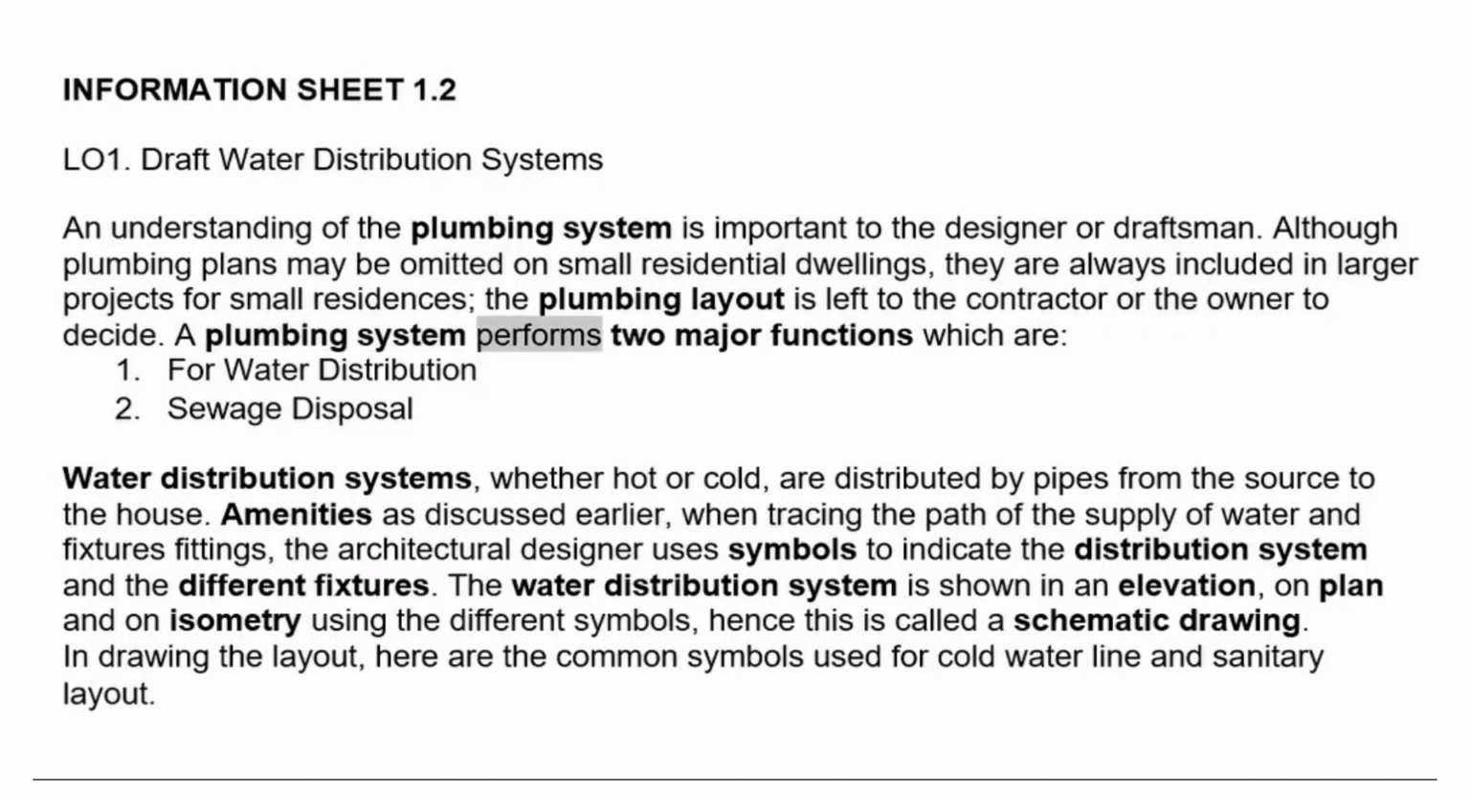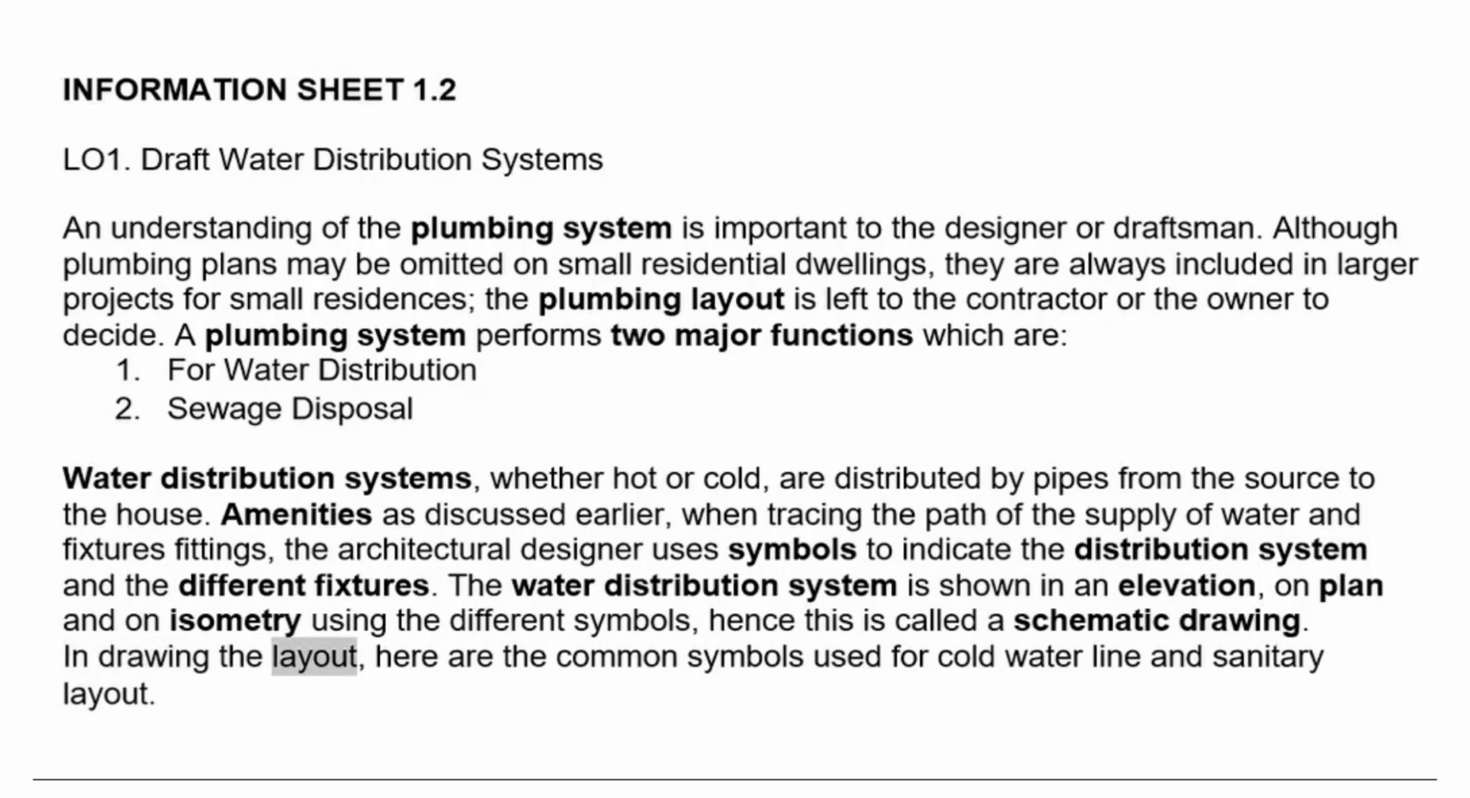A plumbing system performs two major functions, which are water distribution and sewage disposal. Water distribution systems, whether hot or cold, are distributed by pipes from the source to the house amenities. As discussed earlier, when tracing the path of the supply of water and fixtures and fittings, the architectural designer uses symbols to indicate the distribution system and the different fixtures. The water distribution system is shown in an elevation, on plan, and on isometry using the different symbols, hence this is called a schematic drawing.